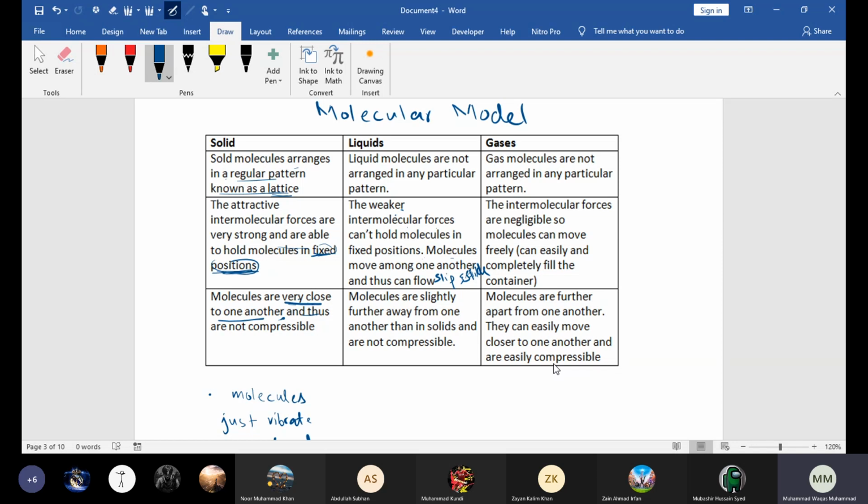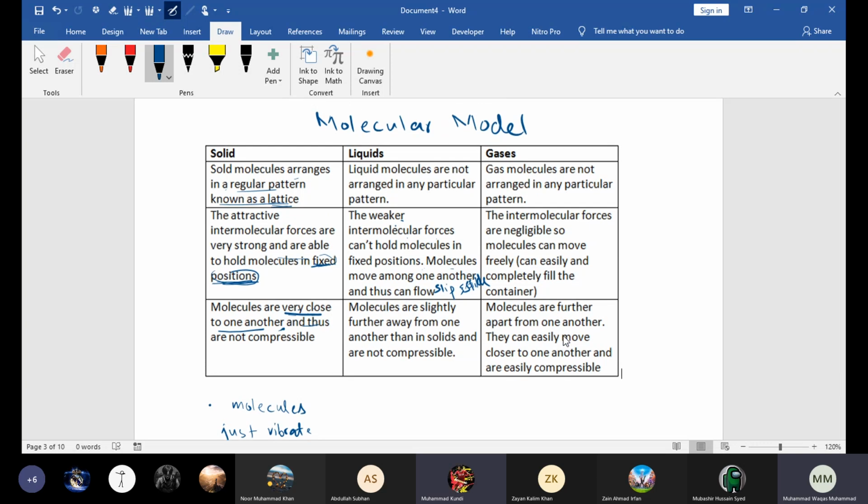Now, I just explained how gases are easily compressible because the molecules are far apart from each other. When the gas is compressed, the molecules can easily get closer to each other. So now the gas takes less space, and its volume easily decreases. So gases are easily compressible, right?